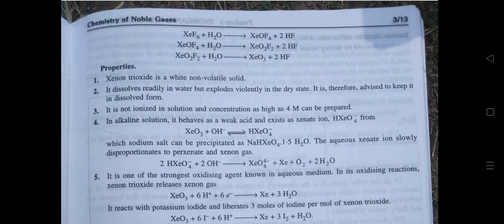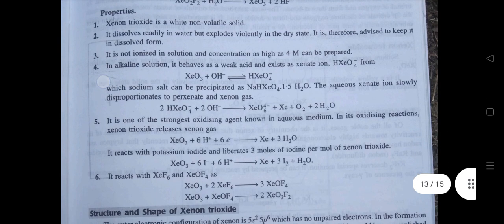Fourth, in alkaline solution, it behaves as a weak acid and exists as the xenate ion HXeO4 negative, from which sodium salts can be precipitated as NaHXeO4 1.5H2O. The aqueous xenate ion slowly disproportionates to perxenate and xenon gas. Fifth, it is one of the strongest oxidizing agents known in aqueous medium.